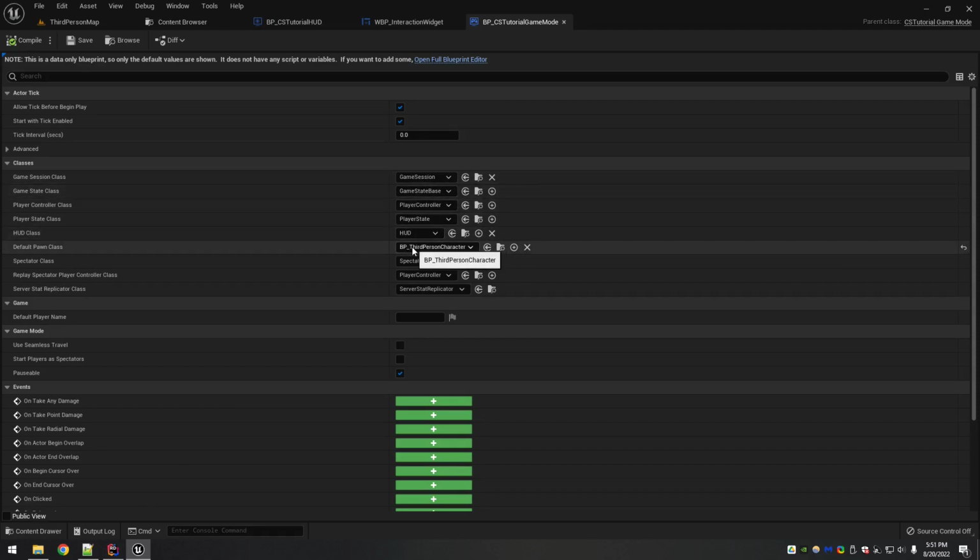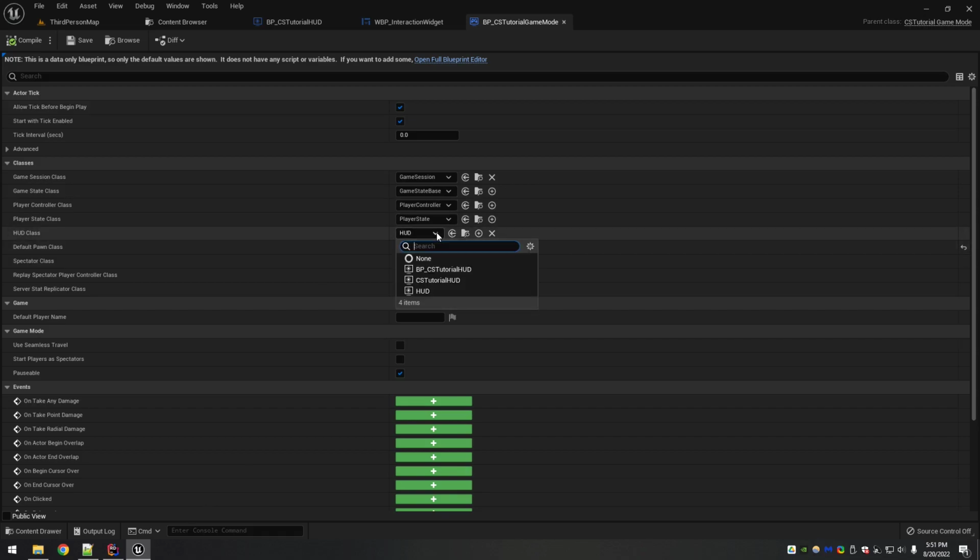So we have our character, and HUD class is set to just a default HUD. We need it set to our CS tutorial HUD. And again, there's the C++ version, there's the Blueprint. That's the one that we made earlier. Select that one.